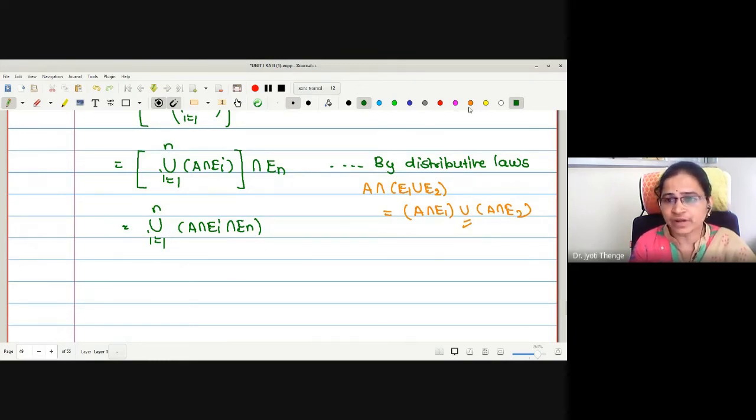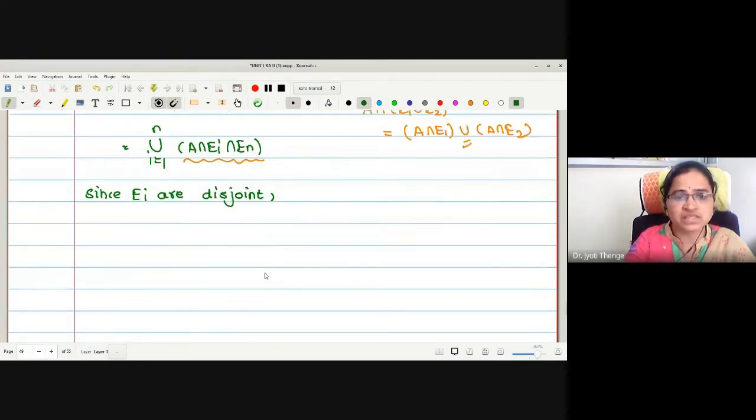Now we will try to find out the value of this term. In order to find out the value of this set, a property is given to us that the sets are disjoint measurable sets. Therefore here I will write, since Ei are disjoint.